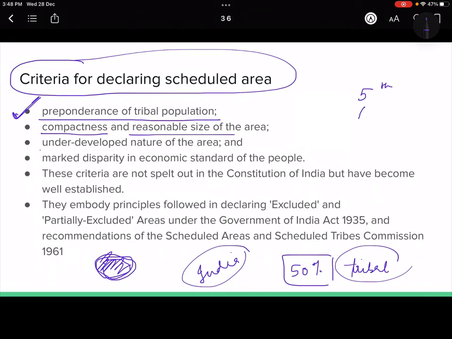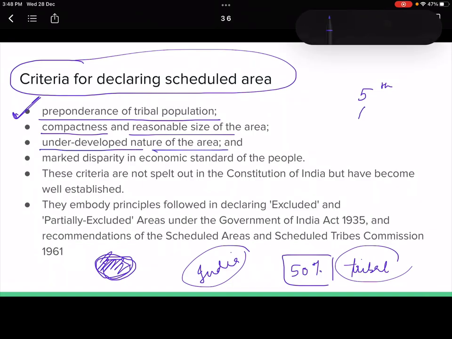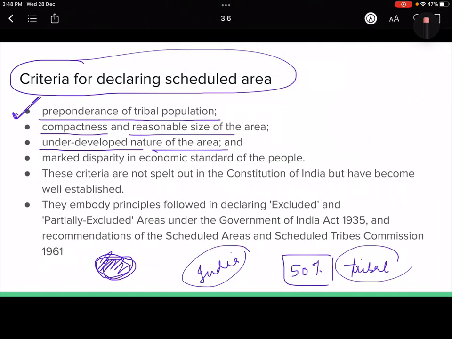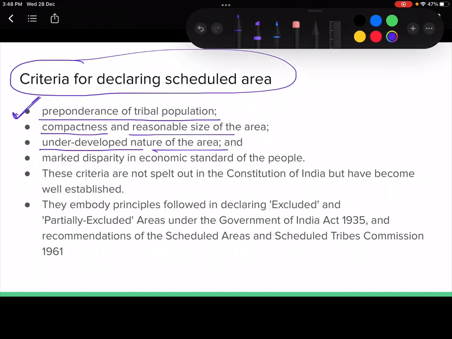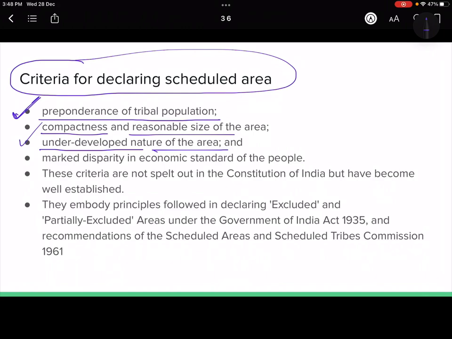Then the underdeveloped nature of the area. That means, as I told you, the tribal populations are mostly people who are not very mainstreamed, or not at par with the other population, so they are underdeveloped. So areas that are underdeveloped, this is one criteria also. And where there is marked disparity in the economic standards of the people.